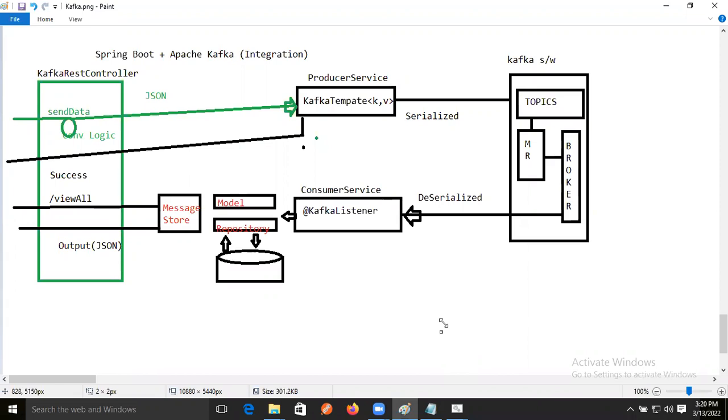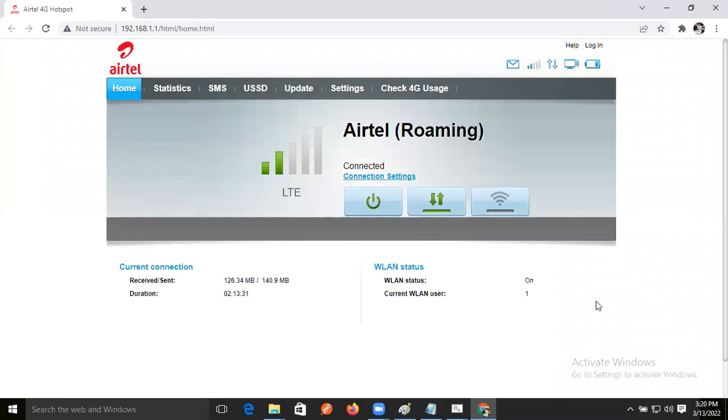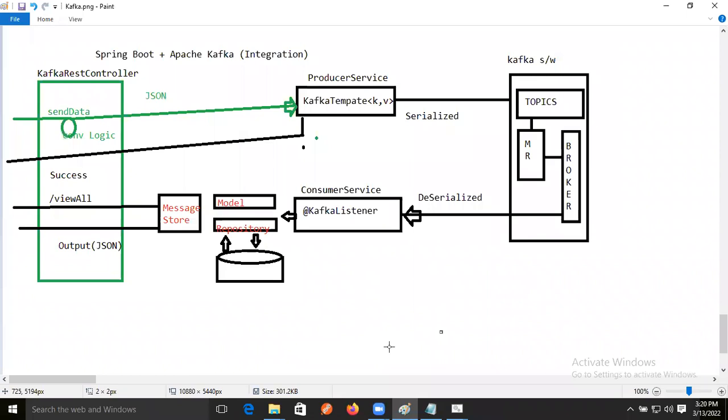Okay. Still breaking, seeing a white screen, and the screen is loading slow. Oh, one minute.